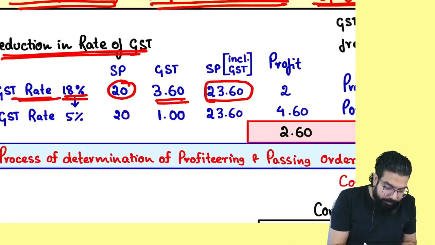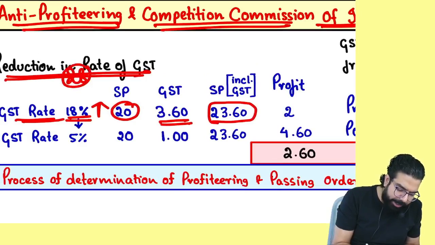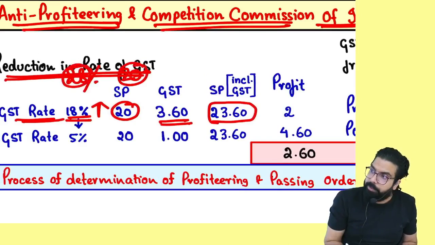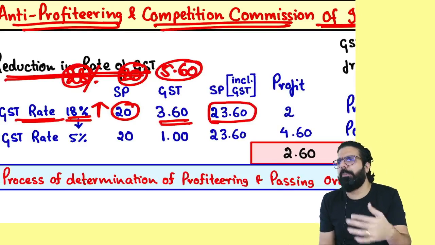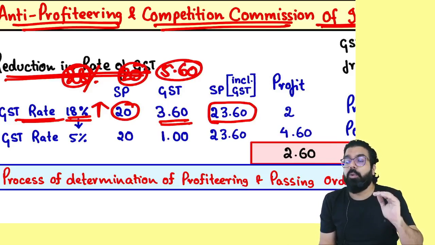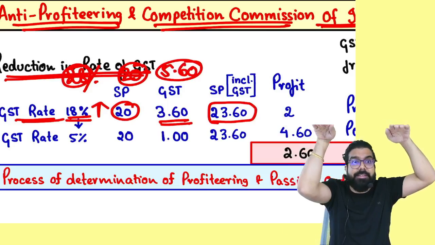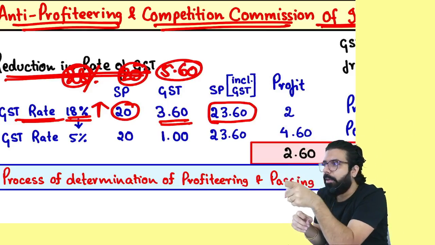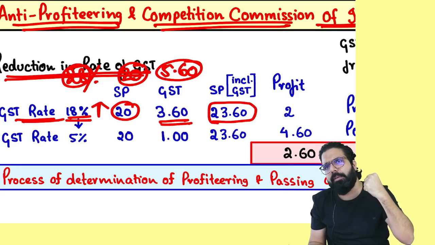Let's do one thing. GST rate went up. Supposing GST rate went up to 28%. A 20 rupee dosa. Will he charge you 5 rupees 60 paisa? For an example, 28% is 5 rupees 60 paisa. If GST rate goes up, will he immediately increase the GST? Will he take the GST from your pocket? Yes or no? He'll tell, sir, GST rate has gone up, so give the GST.